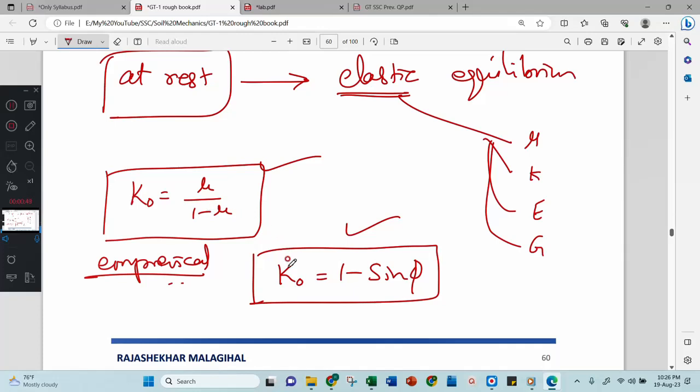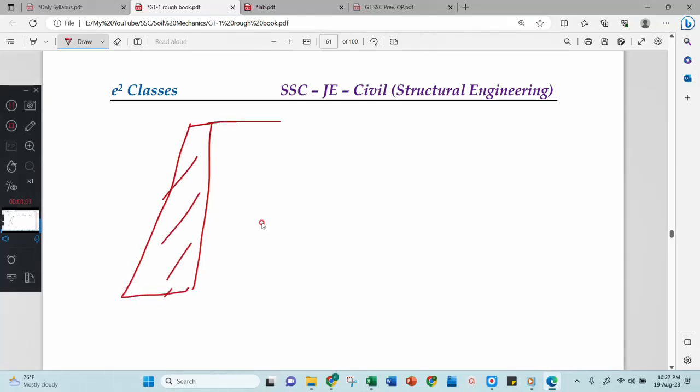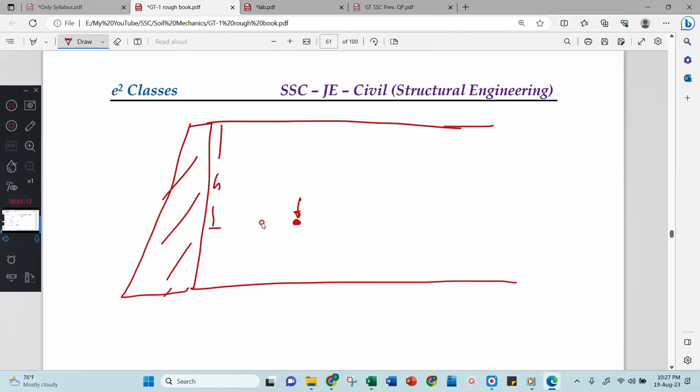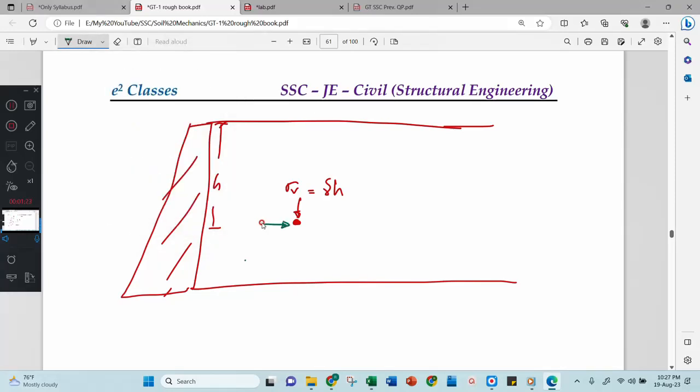Right? Then what is the meaning of this k naught? Why do we have to calculate k naught? Because always we will be knowing the vertical stress but not the horizontal stress. It is very easy to determine vertical stress. Why? Because if you are interested at this point, then what is the vertical stress? Just get the height h, then multiply this h with gamma, then you will get the vertical stress. But how to get a horizontal stress? We don't know how to get a horizontal stress every time. Therefore you have to calculate this sigma h is equal to k into sigma v.